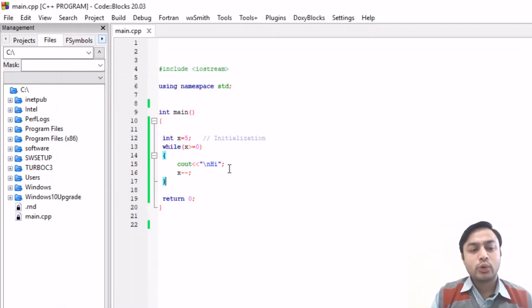So you can use it like this also, but here the value of x should be high and it should be decrementing in the updation. If the value is starting from 0, then you have to increment this value.